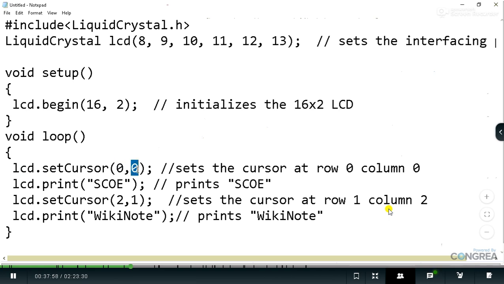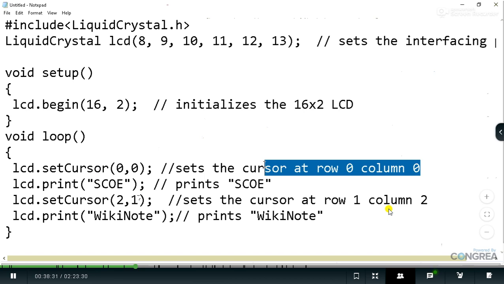Please make sure, as it's a bit confusing for you and for students as well. So this 0 belongs to the row number, and you can see that the row number can vary only between 0 and 1, as I earlier stated that we have row 0 and row 1. And this belongs to the column number. So lcd.setCursor 0, 0 indicates that we are forcing the cursor to blink at row 0, column 0 position. Here I have written that row 0 and column 0 position.